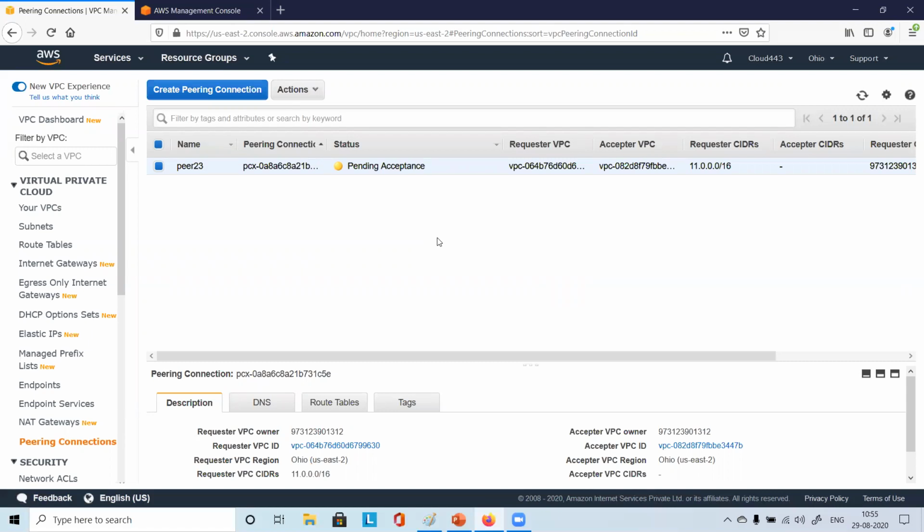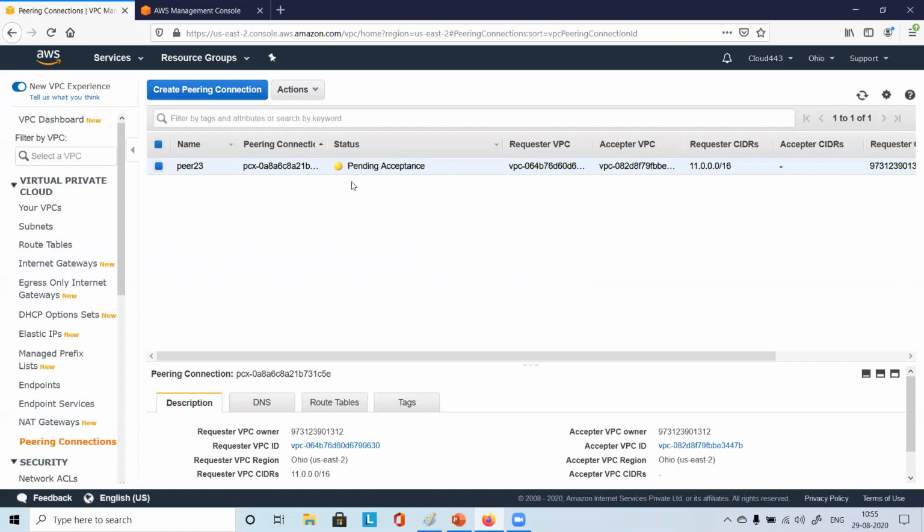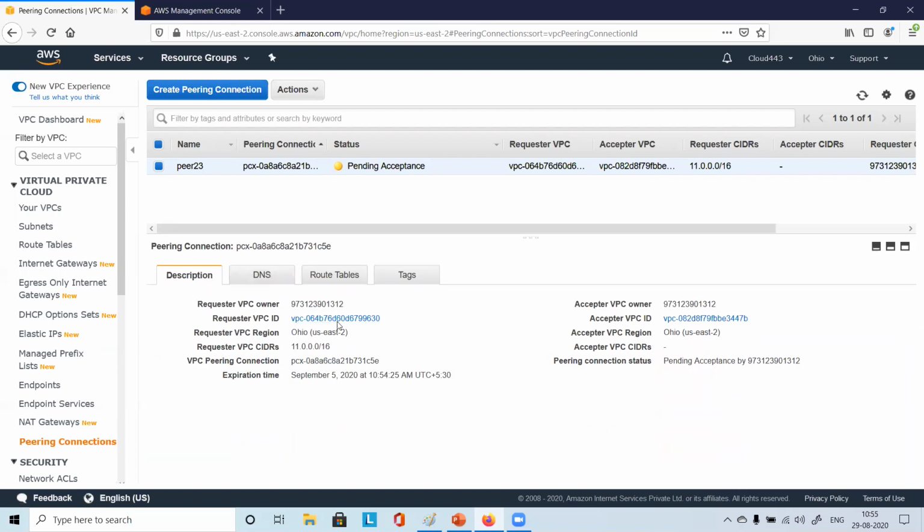Okay, perfect. So can you relate to what we were discussing here? Create VPC, create subnet, that we did. Then peering configuration, we did. Accept the peering request. This is pending, right? So you see here, this status is pending. Right? What to do? You see here, this is selected. You can see other aspects of it. Description, you see all these details, right? Ohio region and whatever, IP and all, right?